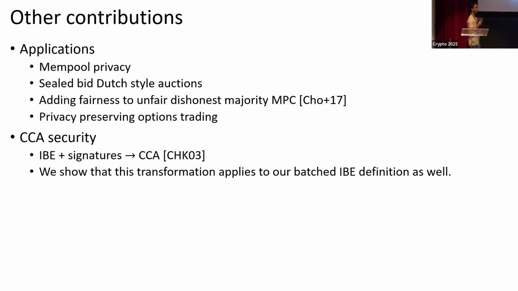We also point out a bunch of interesting applications in the paper for this primitive, including mempool privacy, which we went over, but there are other applications like sealed-bid Dutch-style auctions, adding fairness to unfair dishonest majority MPC, and privacy-preserving options trading. We also showed that we can add CCA security in a generic way using this existing technique of appending a signature scheme alongside an IBE scheme.